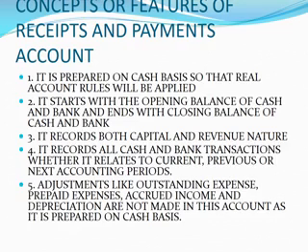Adjustments like outstanding expense, prepaid expenses, accrued income and depreciation are not made in this account as it is prepared on cash basis. Students, this is a very important point. Outstanding expenses mean what? Salary is an expense.